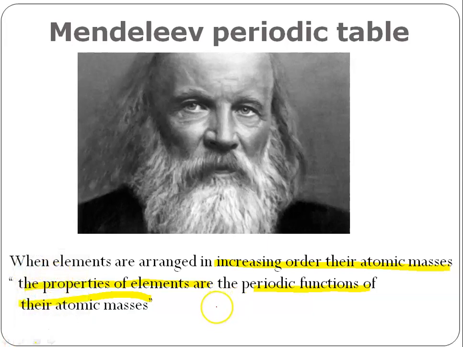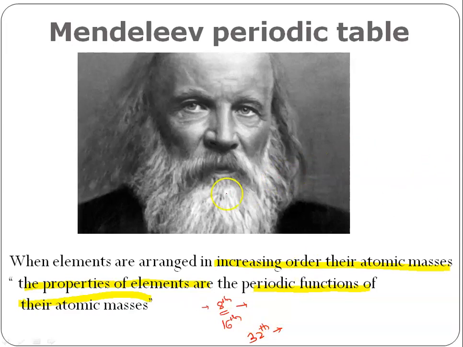After a certain fixed interval, let's say in the first attempt we may find a repetition after the 8th element, after that we started getting repetition after the 16th element, after that after the 32nd element, like that.